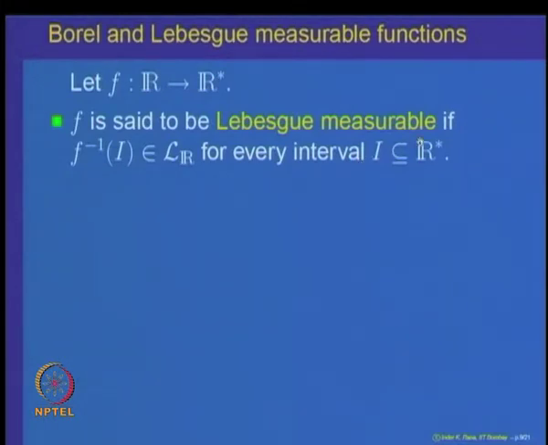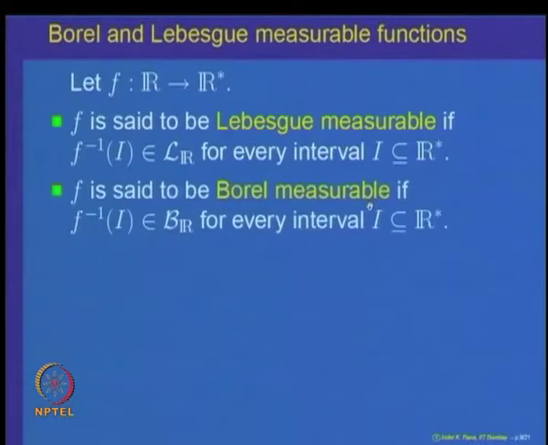So, we will say a function is Lebesgue measurable if the inverse image of every interval in R star is a Lebesgue measurable set. And we will say a function is Borel measurable if for every interval in R star we pull back its pre-image in R and it is a Borel set in R.